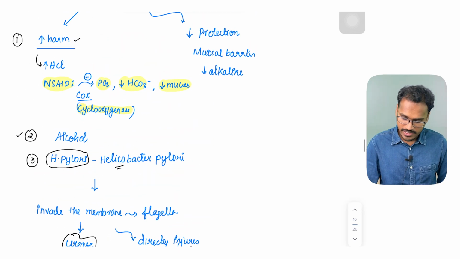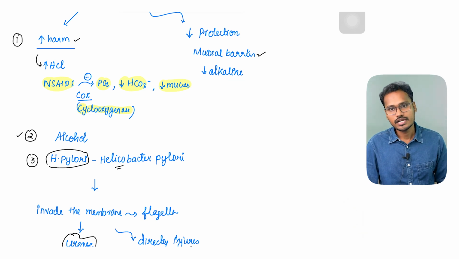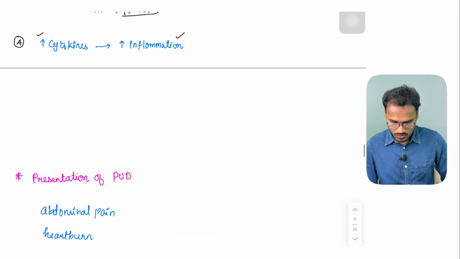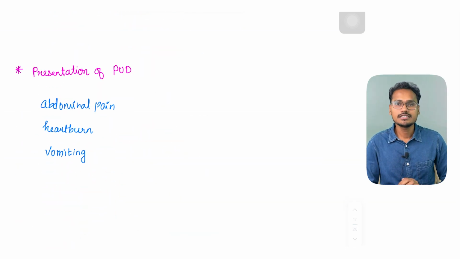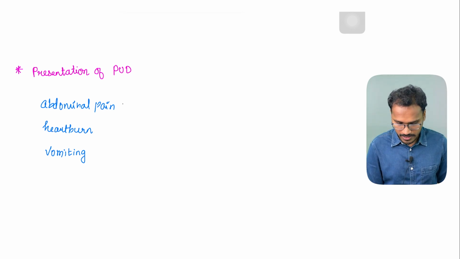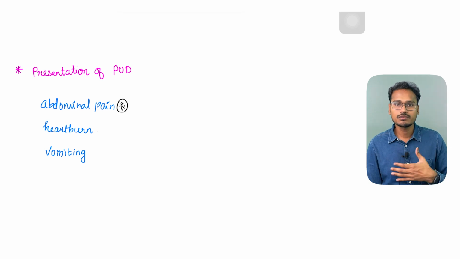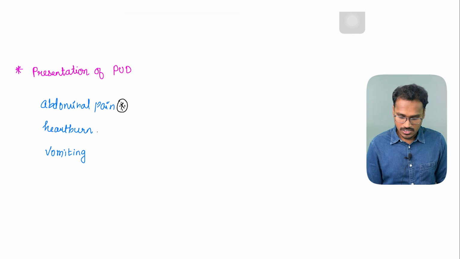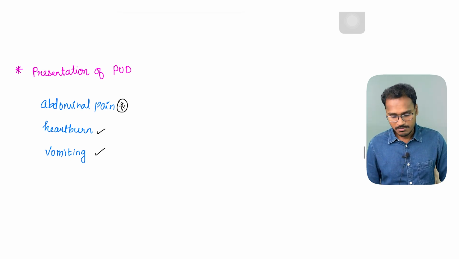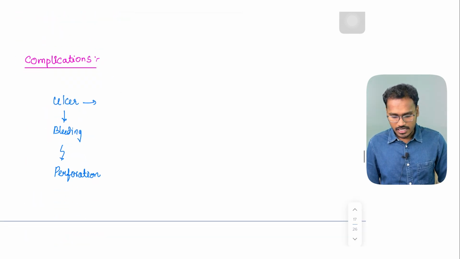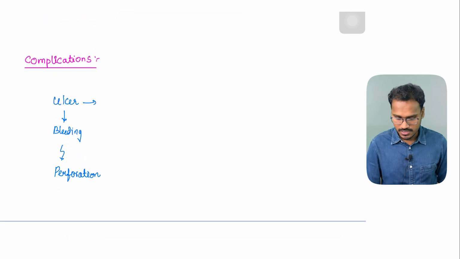Other than this, whenever there is a decrease in the mucosal barrier or an alkalinity decrease, it will cause an increase in HCl. So how will a patient of peptic ulcer disease present to us? Many a times they will have severe gastric pain. Abdominal pain is one of the most common symptoms of ulcer. Then they can also have heartburn around the precordial region, which will sometimes mimic myocardial infarction. Sometimes severe vomiting also can happen, and these will be the presentation of peptic ulcer disease.